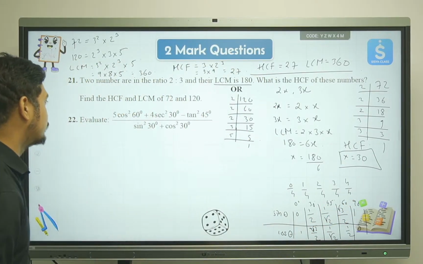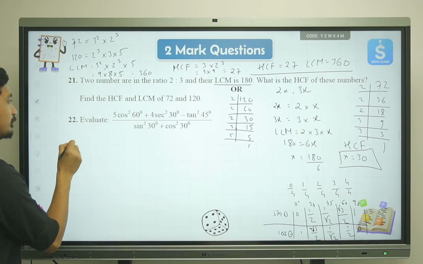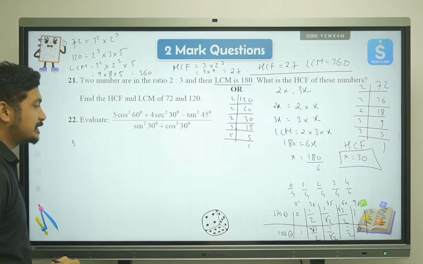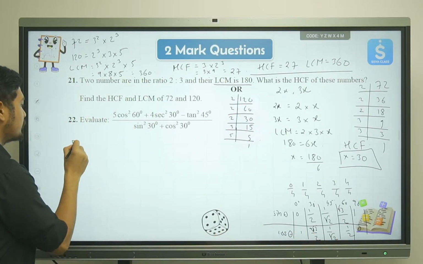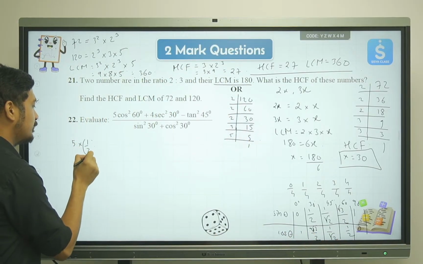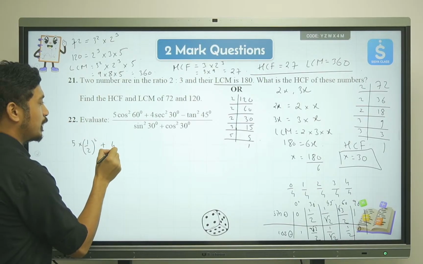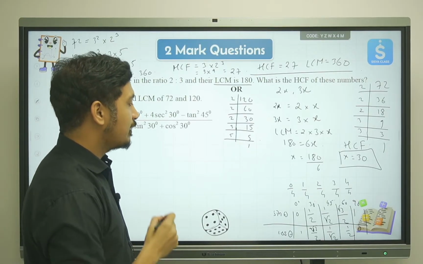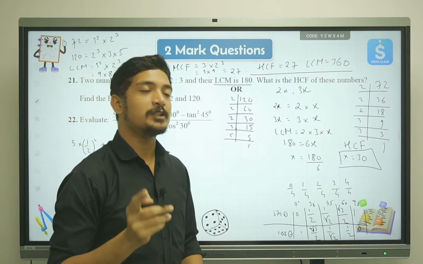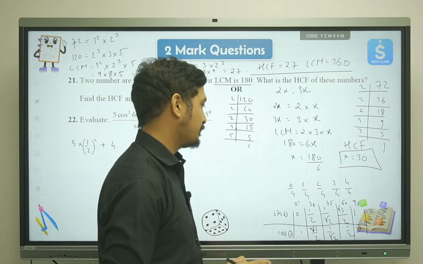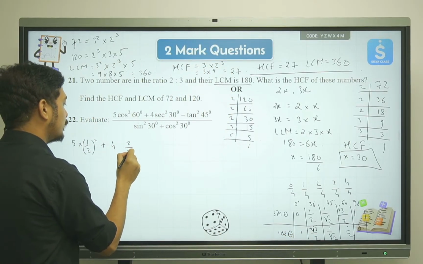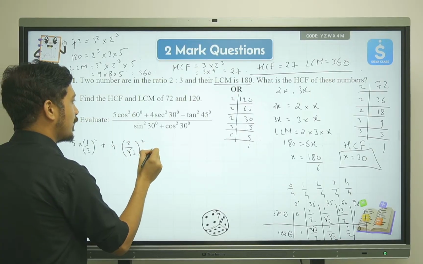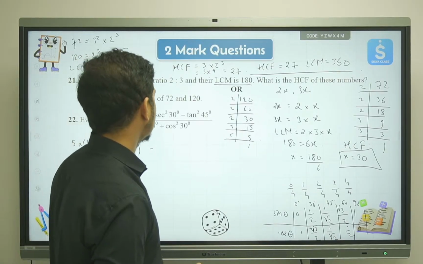Let's try to solve this. So 5 times cos square 60. Cos 60 is half. So 5 times half squared plus 4 times sec 30. Sec 30 is actually the reciprocal of cos 30. Cos 30 is root 3 by 2, so we'll take 2 by root 3 squared, minus tan square 45.